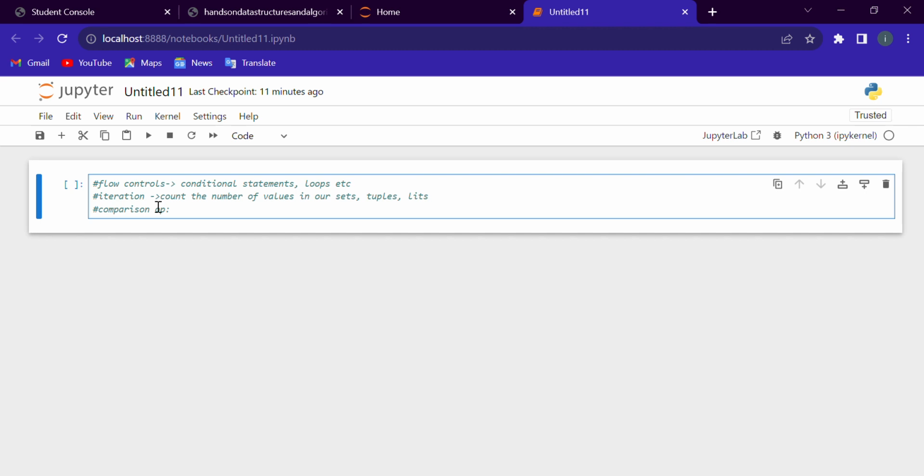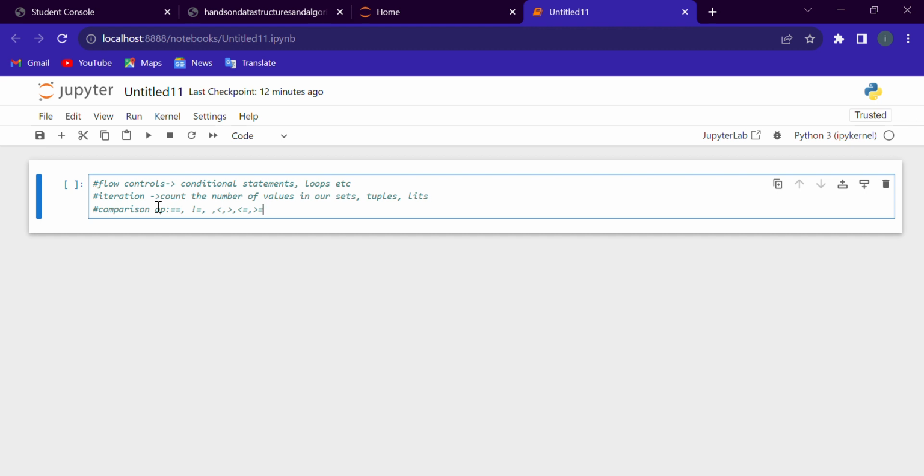These operators are equal to, not equal to, less than, greater than, less than or equal to, and greater than or equal to. These operators evaluate to true or false depending on the values we give them. They return true if the condition is true, and false if the condition is false.